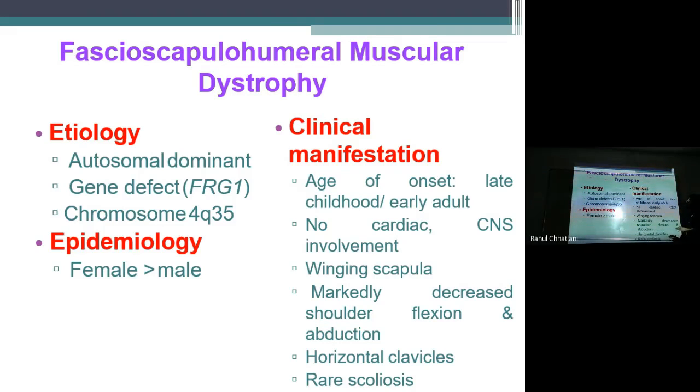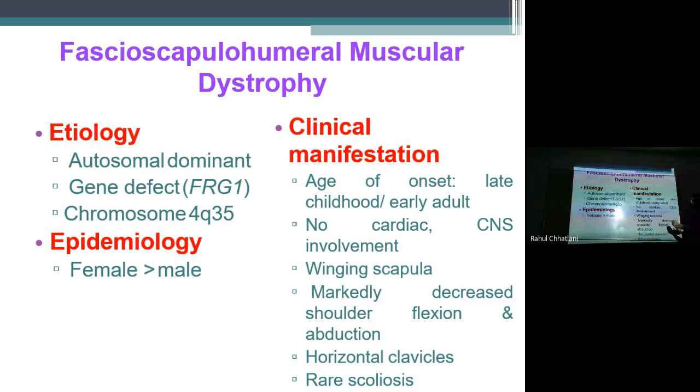Clinical manifestation, age of onset: late childhood and early adulthood. So the age at which it starts is around 15 to 20 years. In DMD, everything is much quicker to start in the early phases of life. There is no cardiac or CNS involvement. Purely it will be related to the motor aspect only. Yes, only the muscles will be affected more.